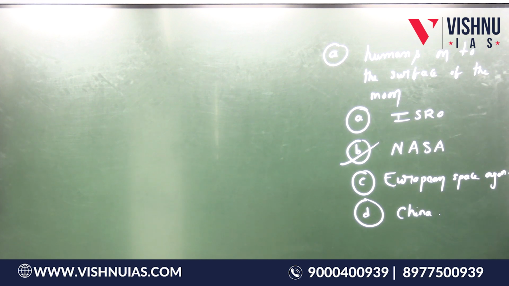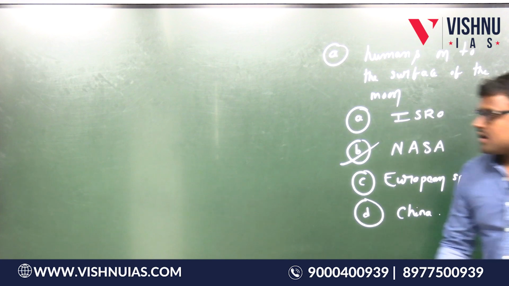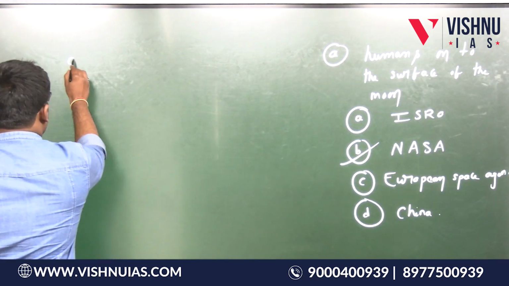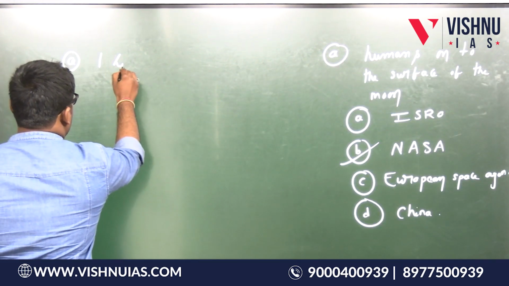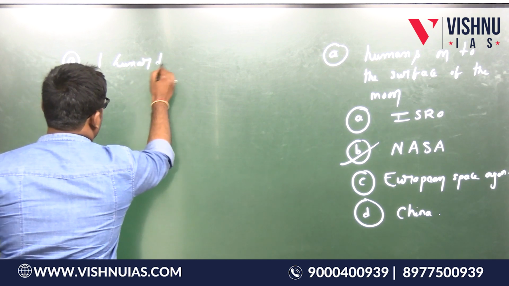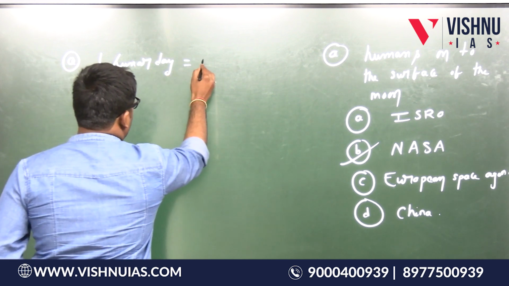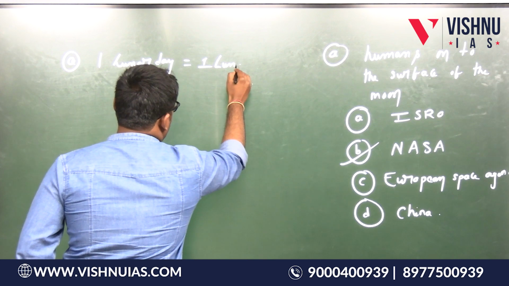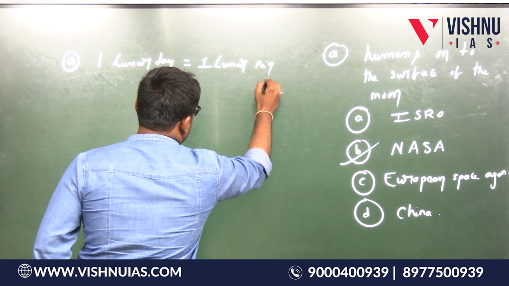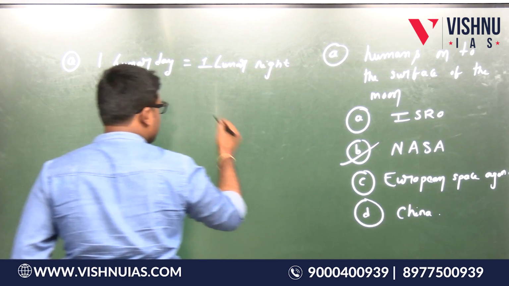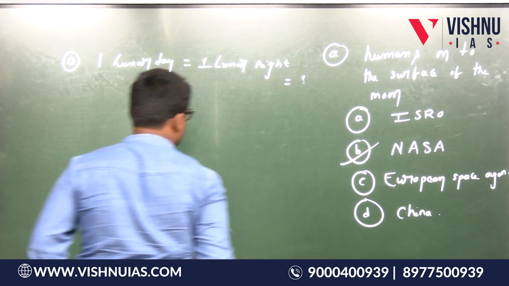Next question. One lunar day is equal to one lunar night is equal to what?